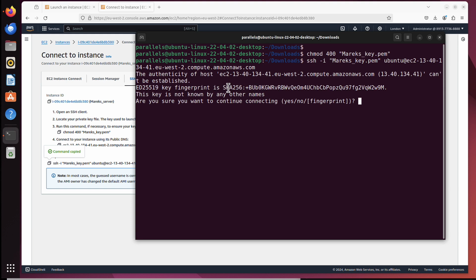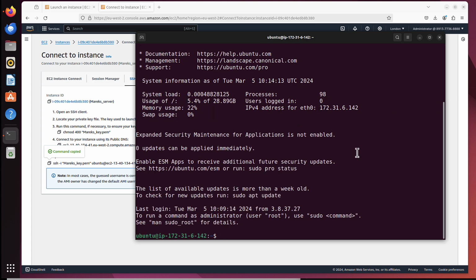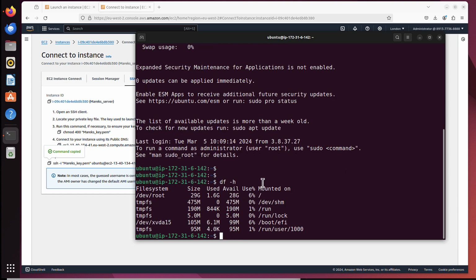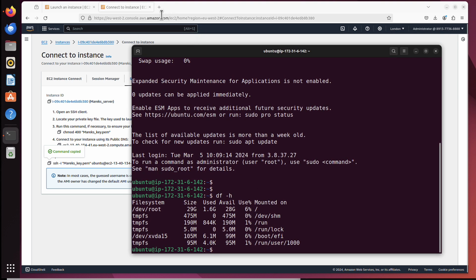This server is not known, so it asks you if you are sure you know what you are connecting to. But I am sure, because that's my server, so I type yes, enter, and now I'm also on my server. And if I type df -h, you can see exactly that this is my server, because it has a 29 gig hard drive, I've got 28 gig available. That's exactly what we saw just a minute ago when I connected locally using AWS console.